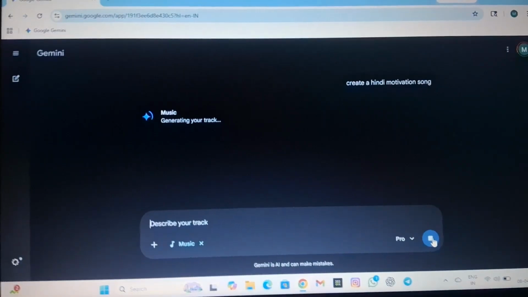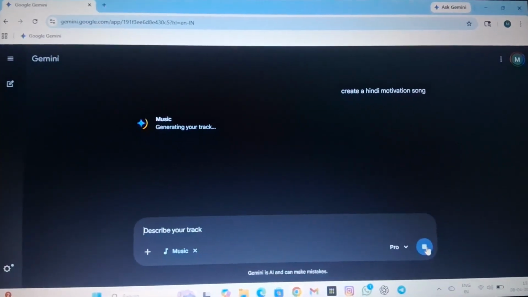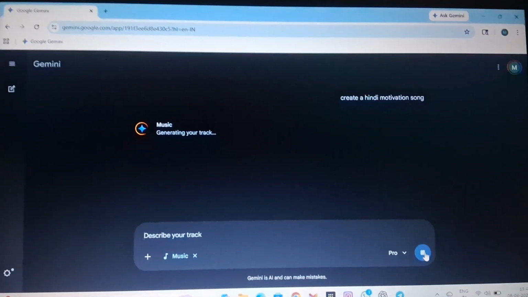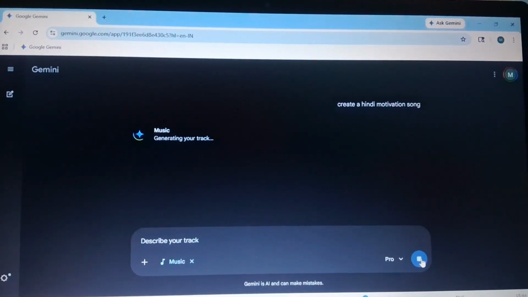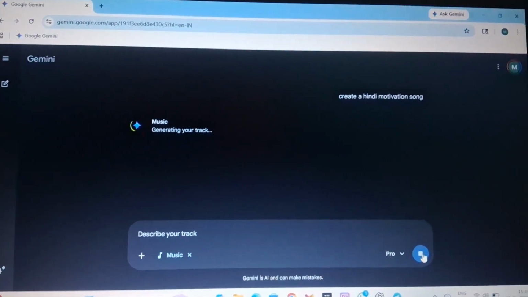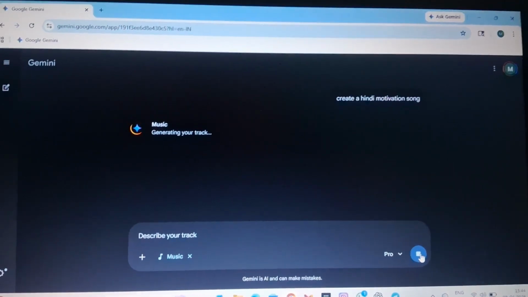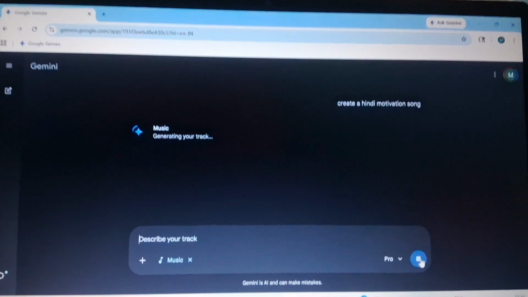This is easy. You can also create AI music for free. I think it's free, I don't know. I am using the Google Gemini Pro version, and this music option would definitely be on the free version too, I think, but you can also use this option. As you can see, I have written a very simple line: create a Hindi motivation song.